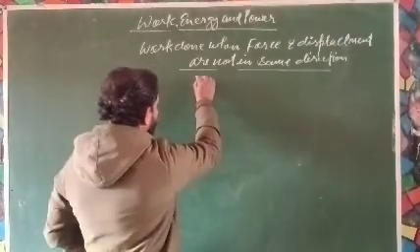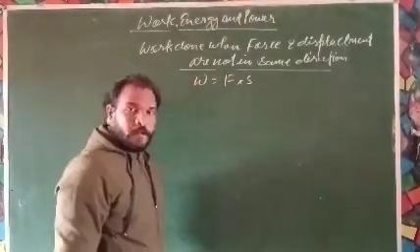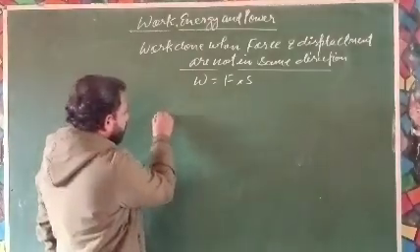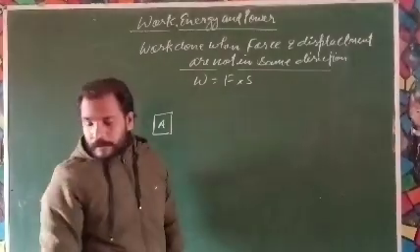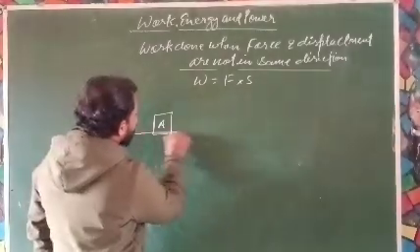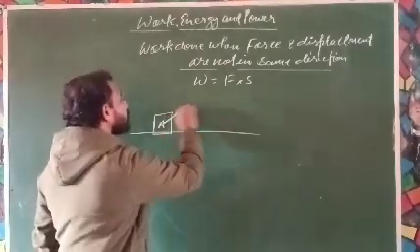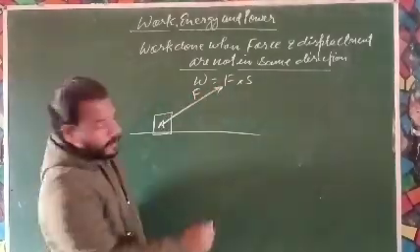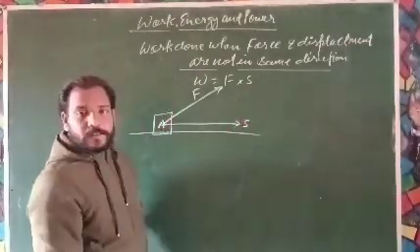We know that W is equal to F into S. Suppose a body A is lying here, and a force F is applied on it, and displacement S takes place in it.